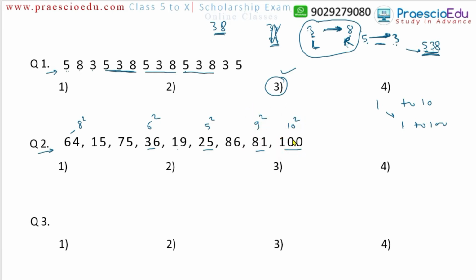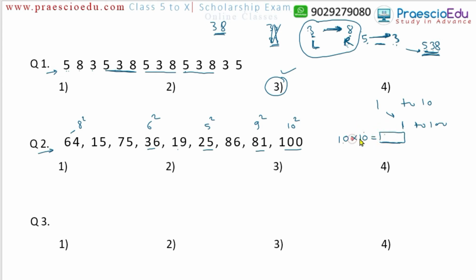Okay, we know that square means what? Before that, I will summarize: square means any number multiplied by itself one time, meaning 10 multiplied by 10, or any number multiplied by that same number. The product, or multiplication result that we get, is called the square of that particular number.